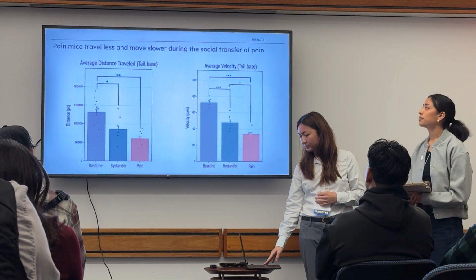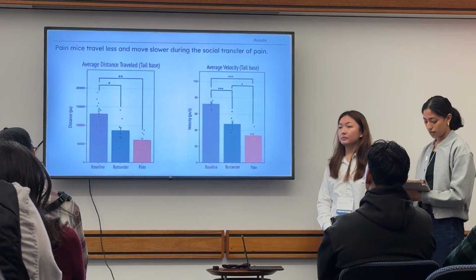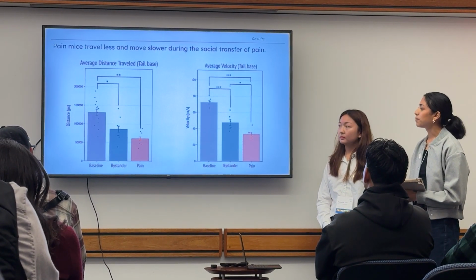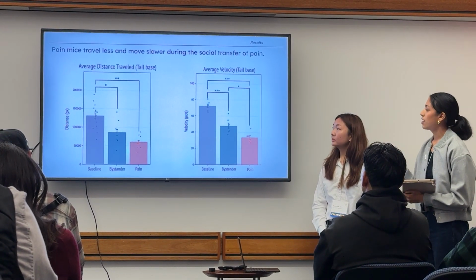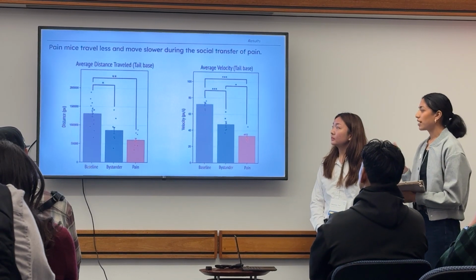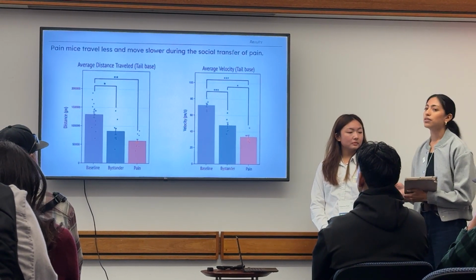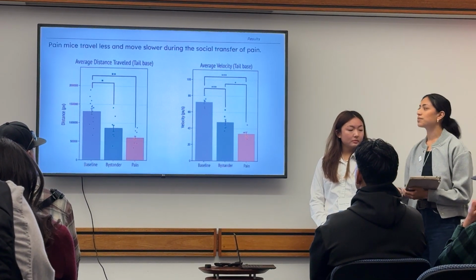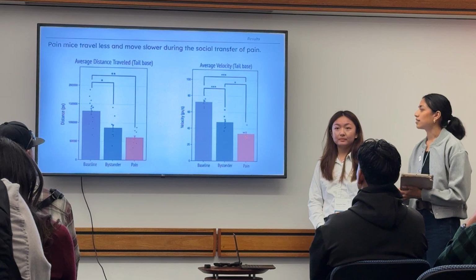So we looked at some other metrics. We looked at average distance traveled and average velocity, and here we found that the bystander mouse was traveling a significantly shorter distance and moving at a slower speed compared to our baseline groups. So that suggested that the administration of a painful stimulus was not only modifying the behavior of our pain mice, but it was also modifying the behavior of the bystander mice, as we expected.